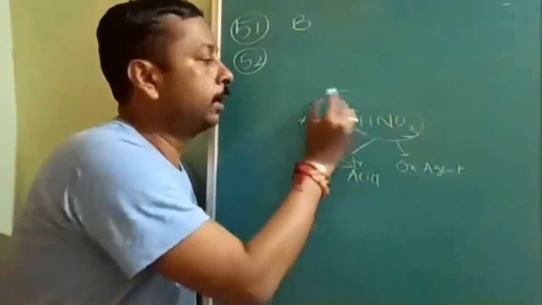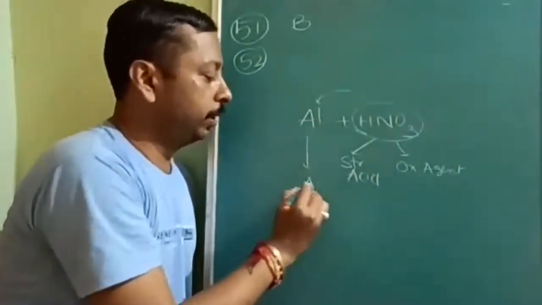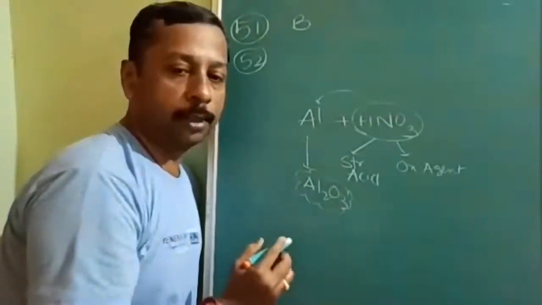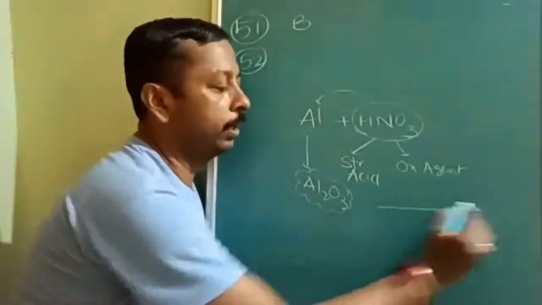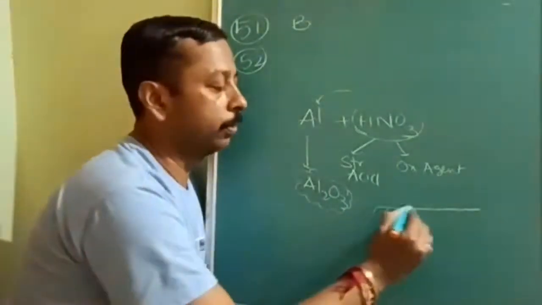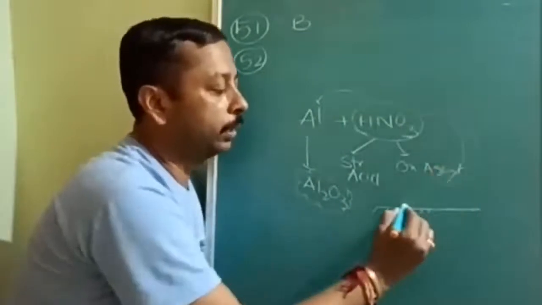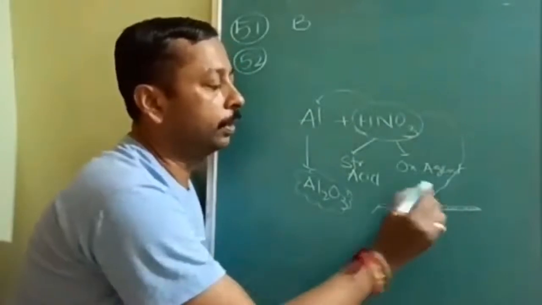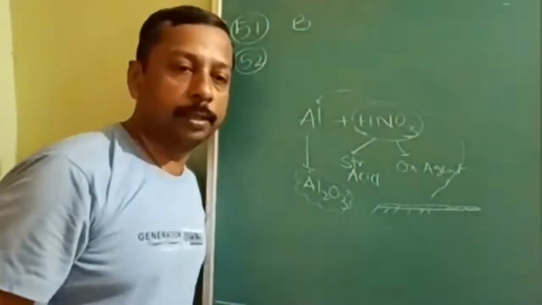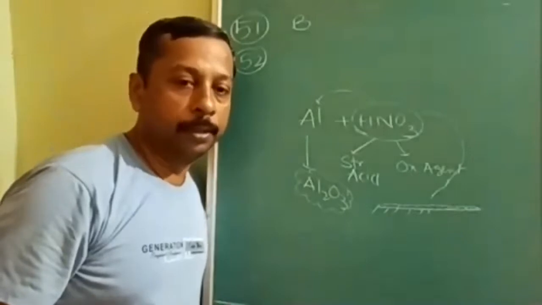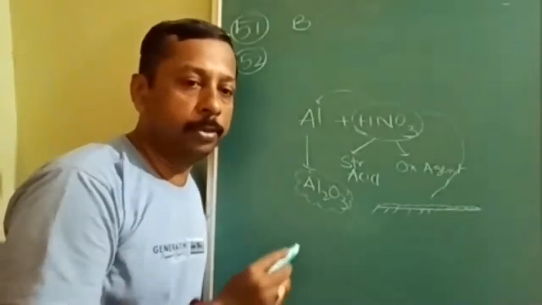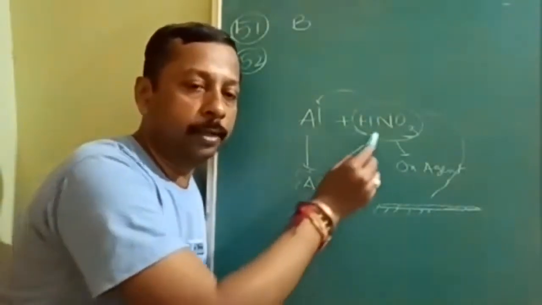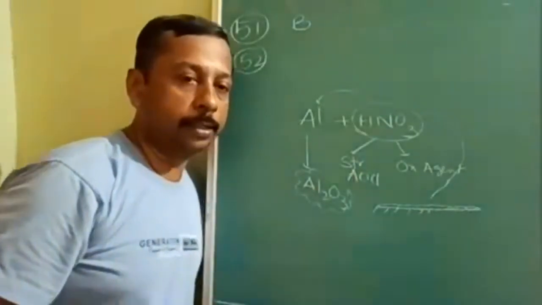So before reacting, it will oxidize the aluminium to Al2O3, so there will be a protective layer formation. Suppose this is aluminium. Before reacting itself, there will be a protective layer of Al2O3 formed, so further HNO3 will not be able to react. This is called passive nature. The passive nature of aluminium is due to the protective layer of Al2O3, which is due to the oxidizing nature of nitric acid.